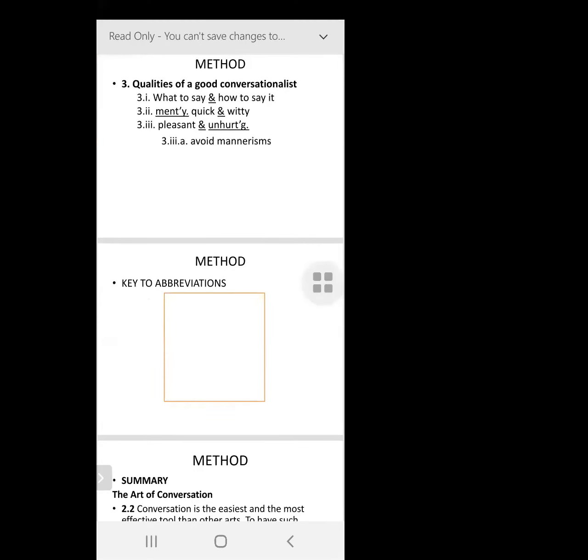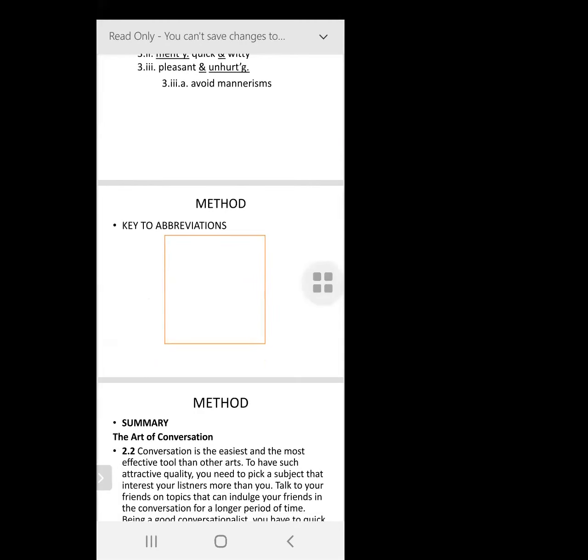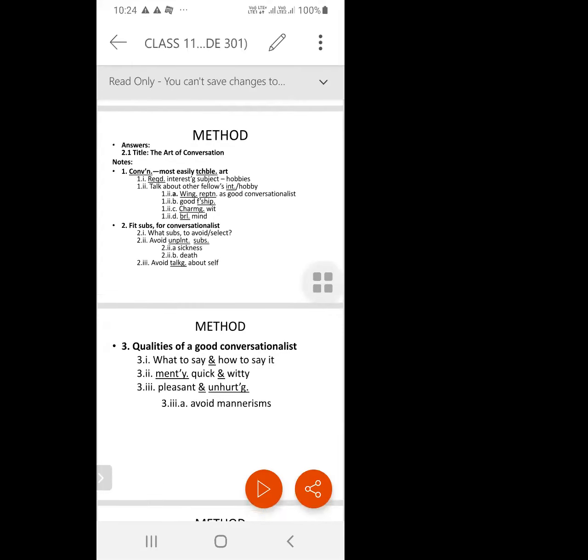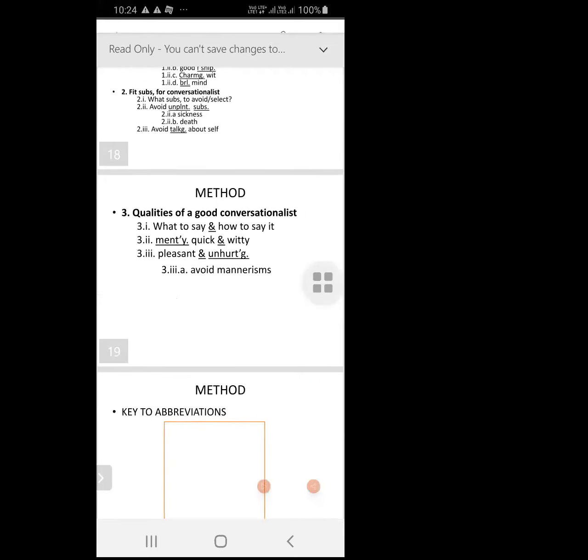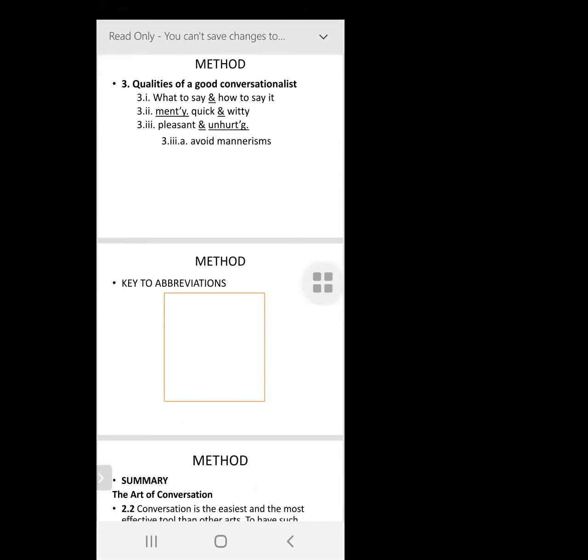The next step is writing the key to abbreviations. You remember all these short forms you've written. It's important that you actually elaborate those short forms in that box. You need to just put a dot next to those short forms you've made. You need not underline it in the box.